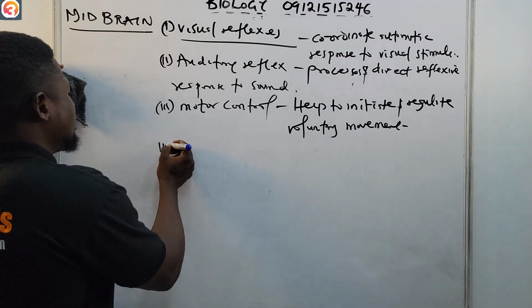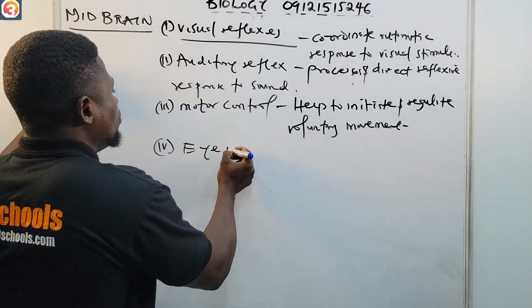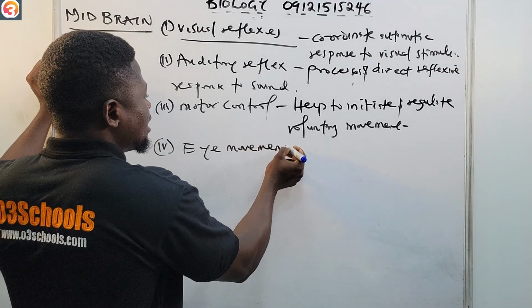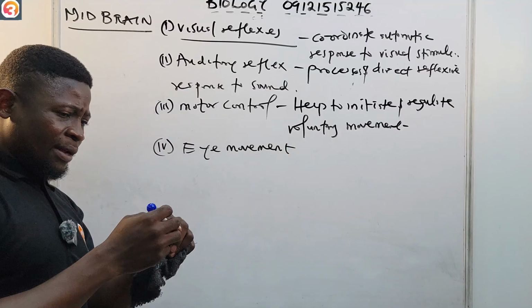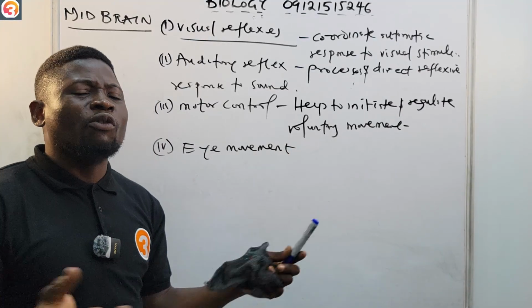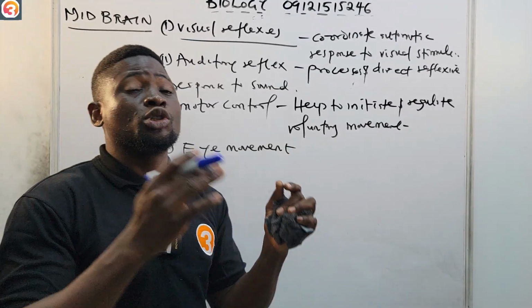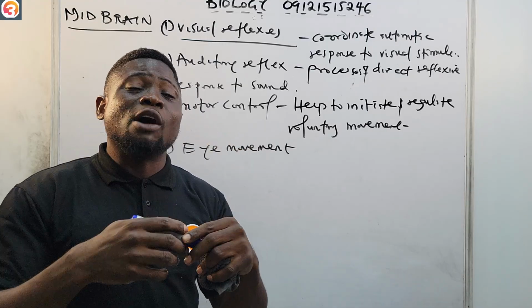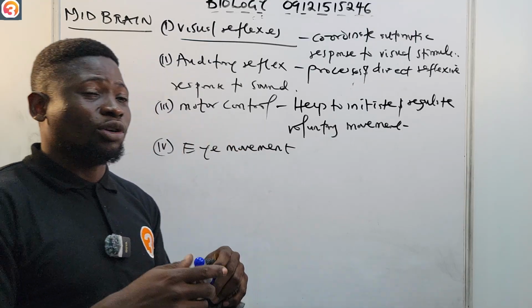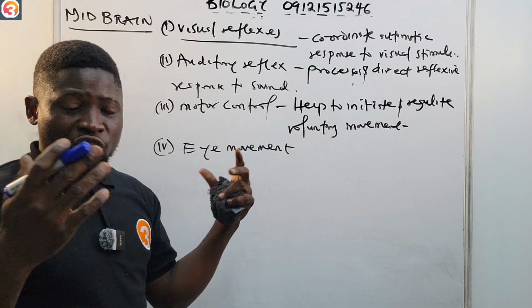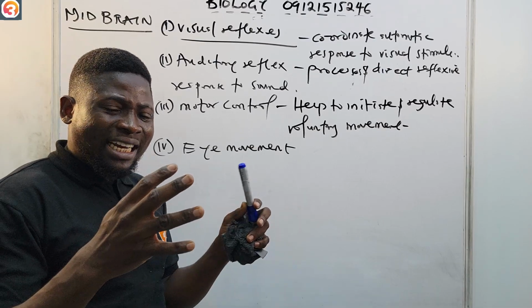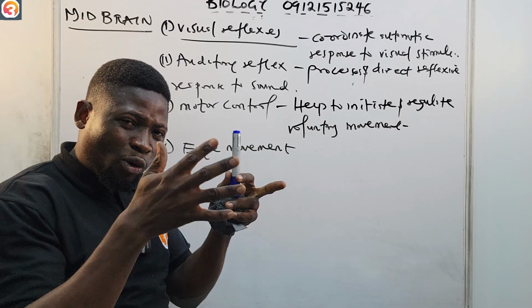Also, another function is eye movements. You discover that sometimes when there's overexposure of your eyes to light, your pupil size needs to change, so that the lens has to adjust so that it can focus on the image.